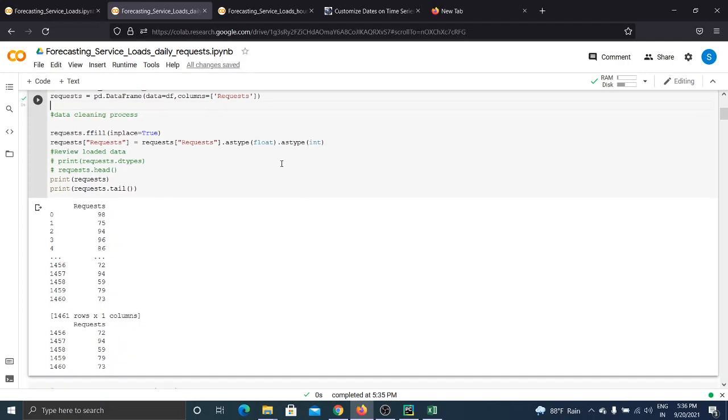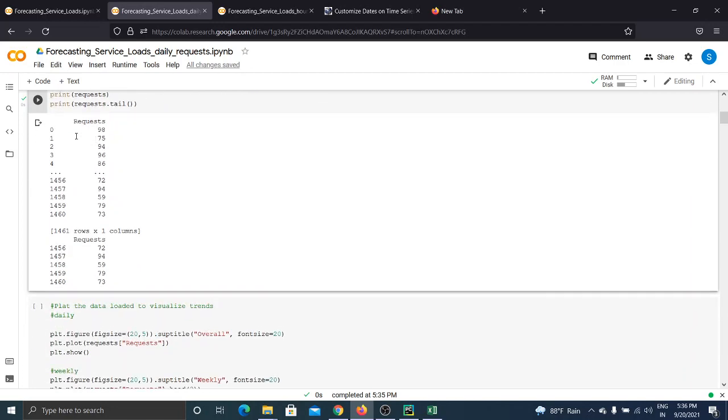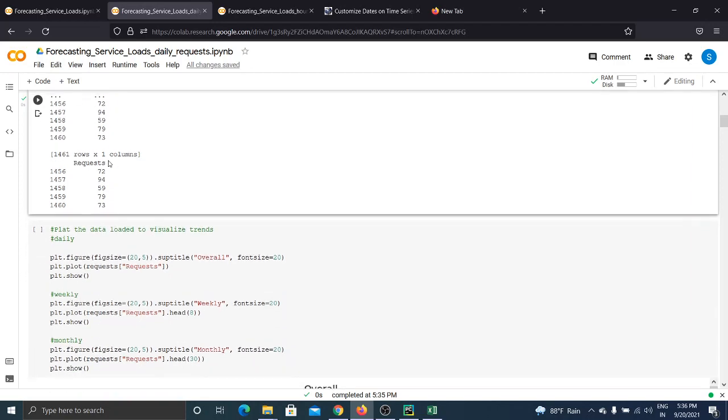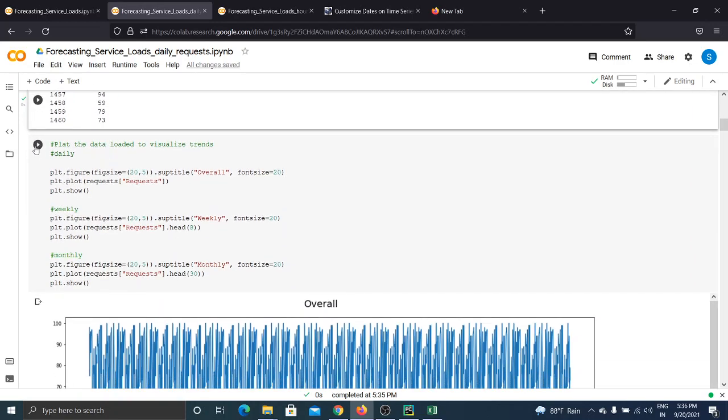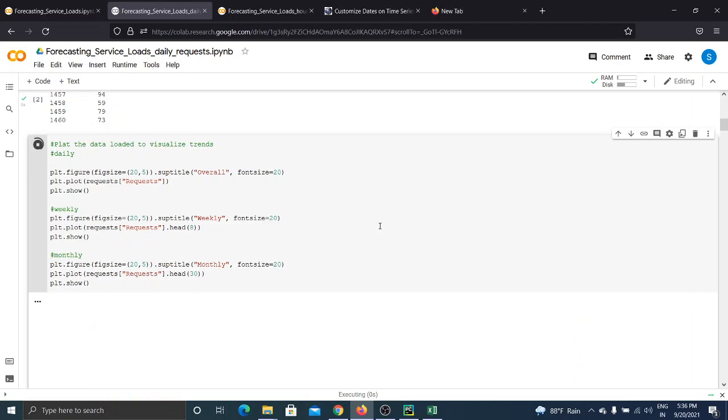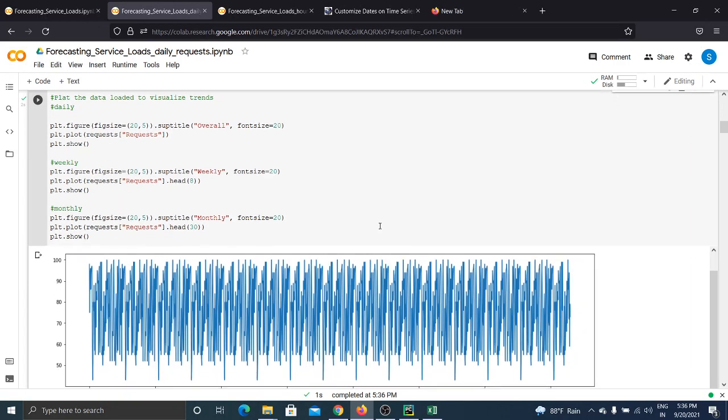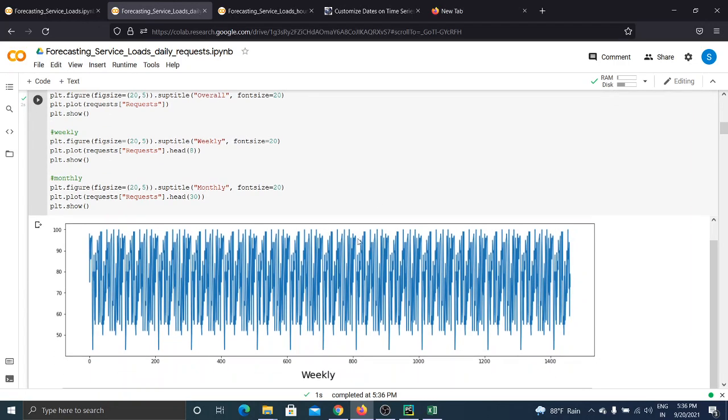Also, for the data cleaning process, we are replacing the missing values by the previous day values and converting all the values to the integer type. So we can see that here all the data is cleaned and converted to the integer type. Then for the sample purpose, we will plot our data in the manner of overall data, like this is the data of all 4 years.